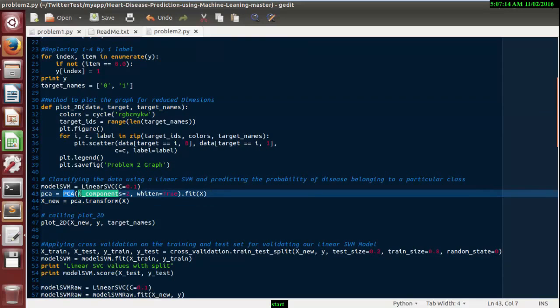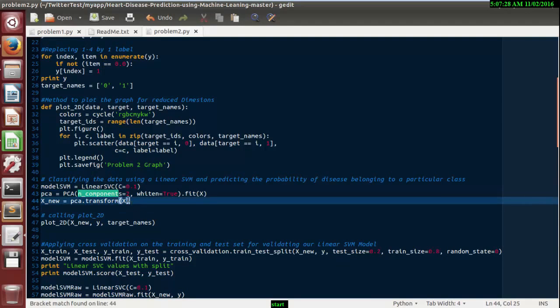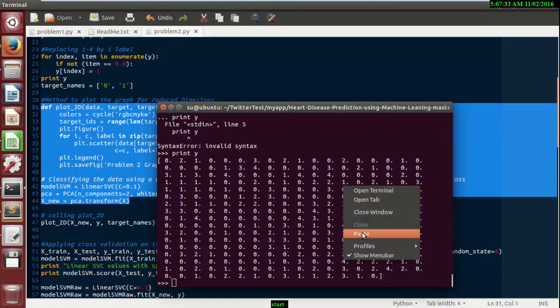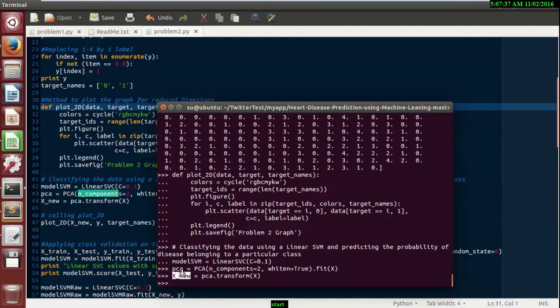Here we extracted the features from the x feature vector and will store the features in PCA. So let me run these lines of code again, and I'll show how it works. So here the features get stored in XNew. Let me show you the features. Print x underscore new.